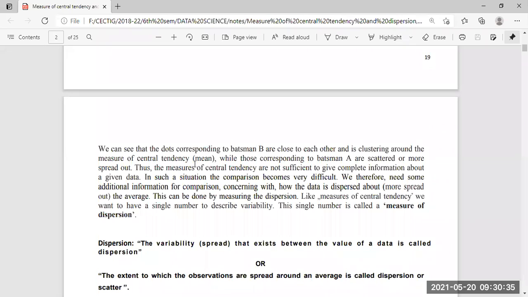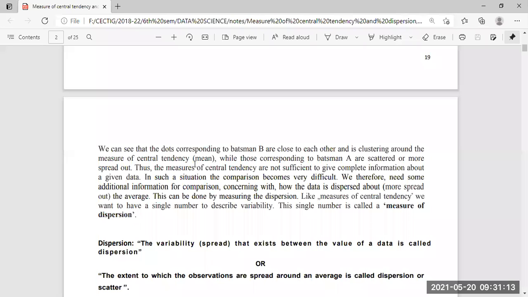We are checking the single value each time, by scattering and by comparing each of the values, by dispersing the values. So this is called the process of measure of dispersion. This is called the measure of dispersion, where we are scattering and plotting the values, looking into the depth, looking inside the values, and then deciding something.